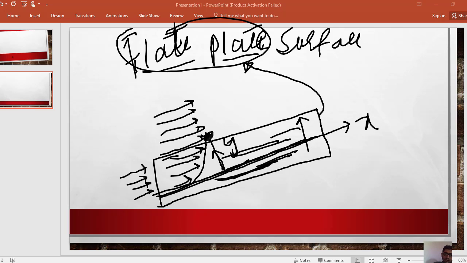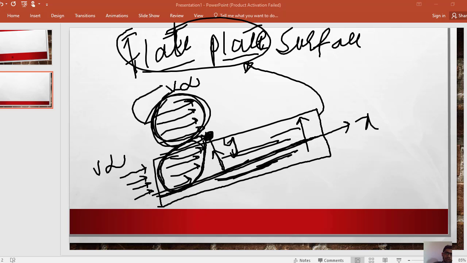Up to this position the effect of the wall is built up. This is the y direction and this is the x direction. Up to this position the effect of the boundary is built, and this layer is called the velocity boundary layer. Above it is the irrotational flow, where the flow is equal to the free stream velocity. The velocity of water in this position is v infinity, just like the velocity at this position, v infinity.